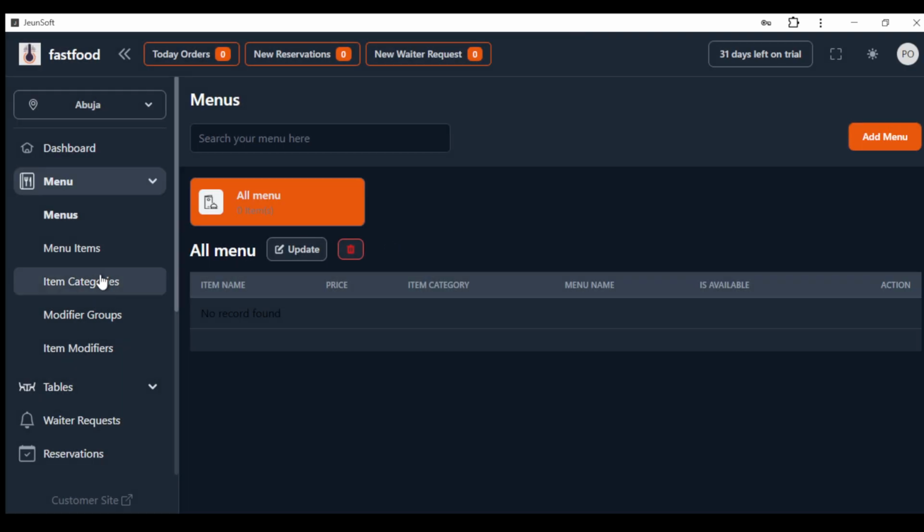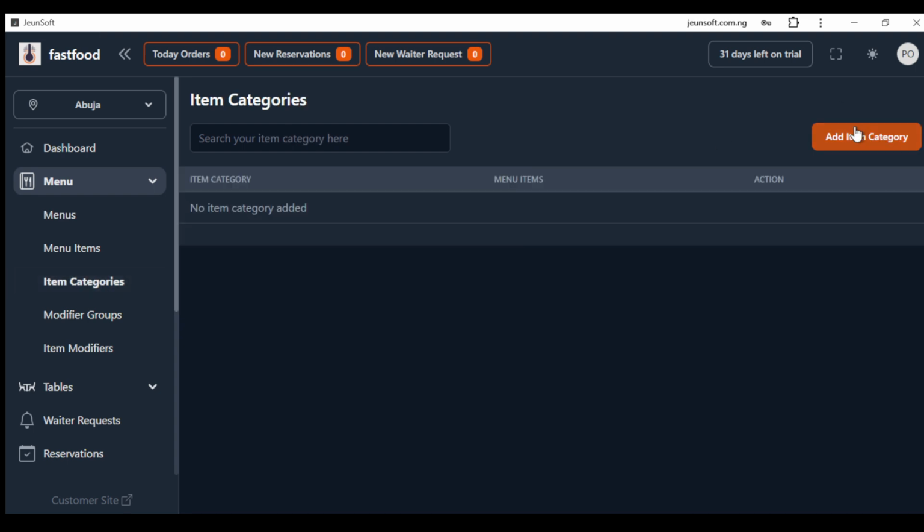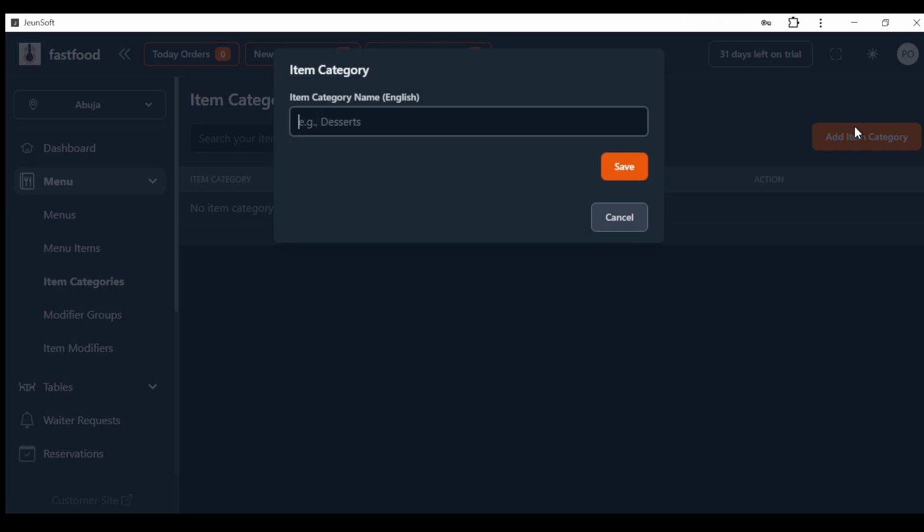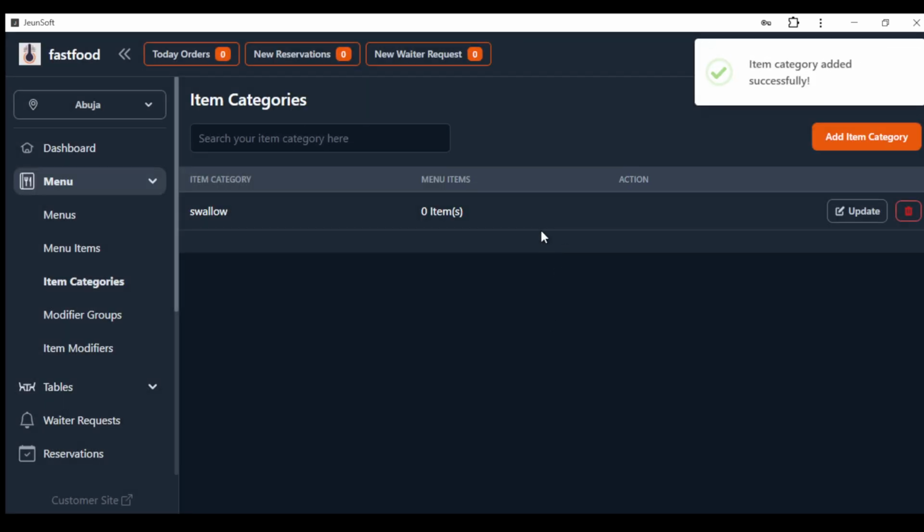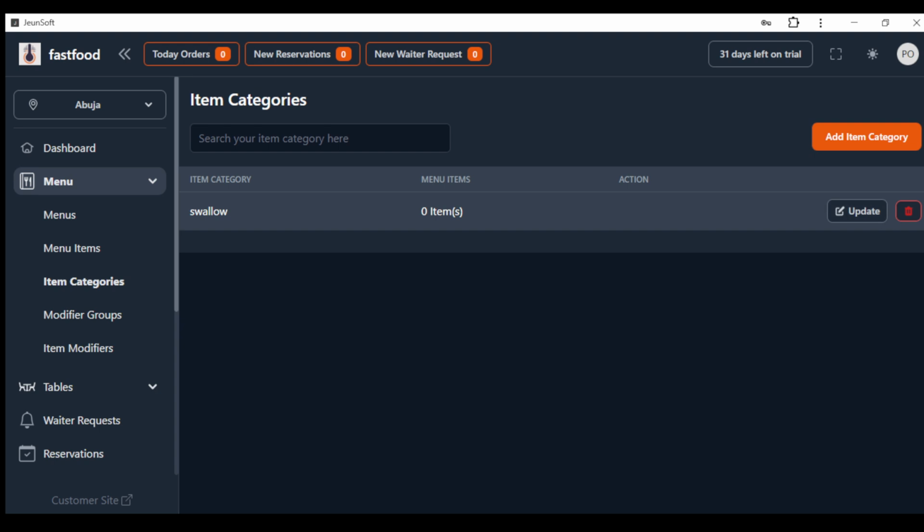Now after creating your menu, the second thing you want to do is to create your item category. Don't create your menu item first, you create your item category. That is different categories under the menu. For example, you have swallow, or let's say swallows, however you want to put it. So we can have different categories under one menu. Let's say this category is swallow, for example. We save, we have swallow. You can as well update it, you can as well delete it.